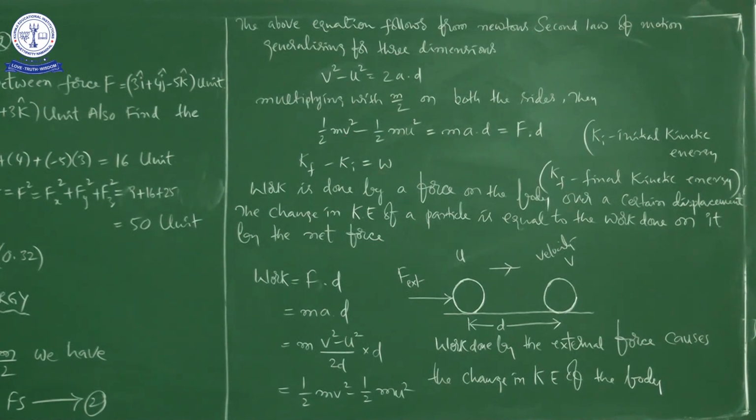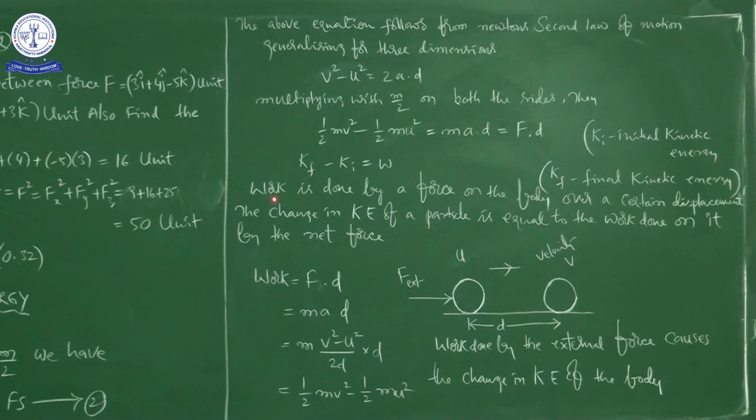That you can write like this: Kf minus Ki is equal to W, right? So when Kf minus Ki is equal to W, what is it? Kf is the final kinetic energy of the object or body, and Ki is the initial kinetic energy of the object or body. So that is equal to W. Kf minus Ki is equal to W, right? Okay. So that is simply said to be the work energy theorem.